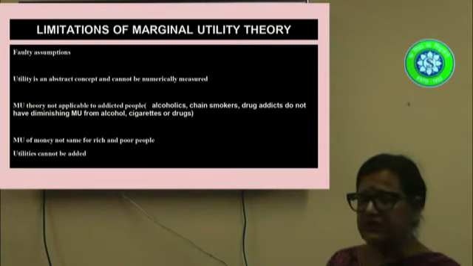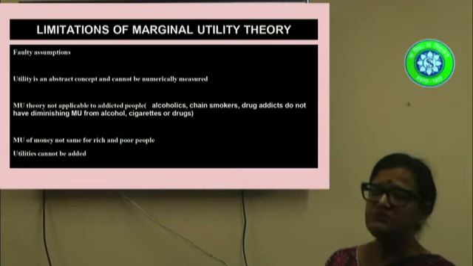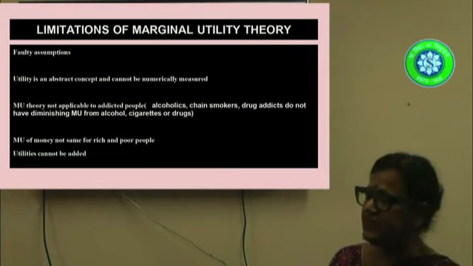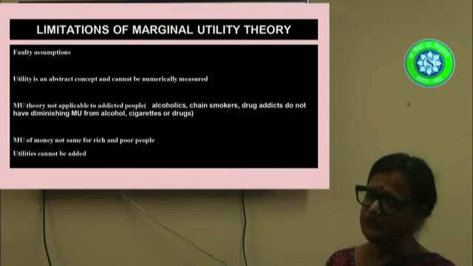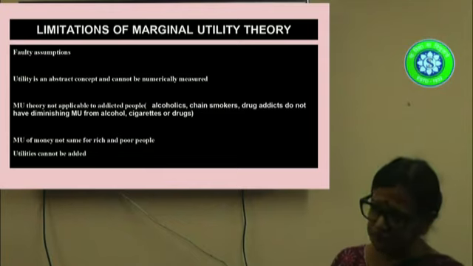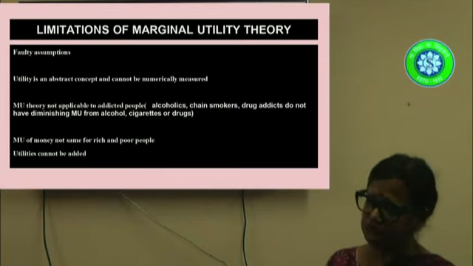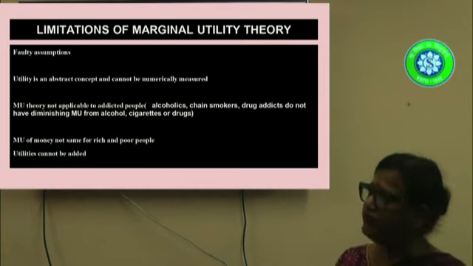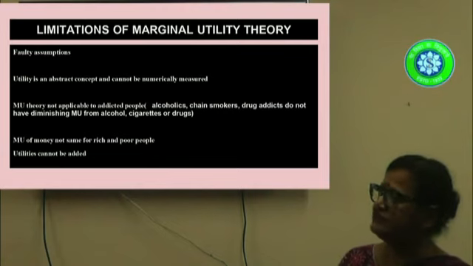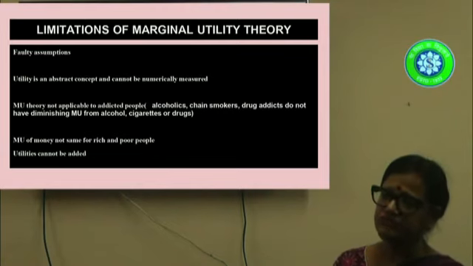So this means that this theory is not applicable in their case, so they should be left out of this theory. Another fallacy of this theory is that it assumes that the marginal utility of money is constant, which means that it is same for all income groups. A rich person, a poor person, all value one rupee in the same way, but that cannot be true. And the final fallacy of this theory is that it adds all the utilities.